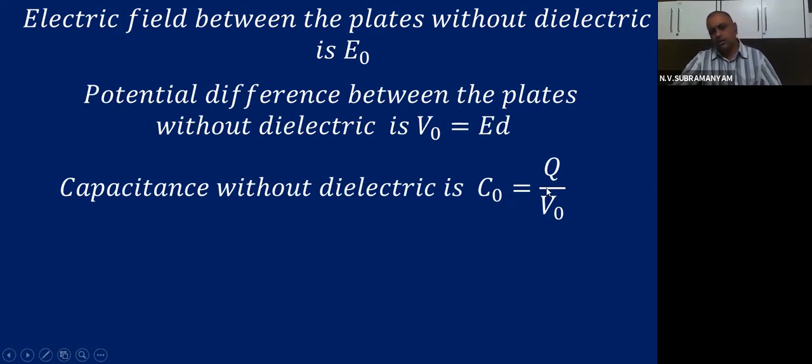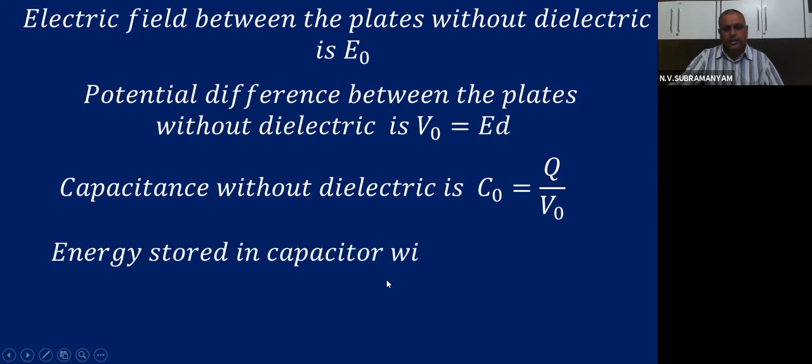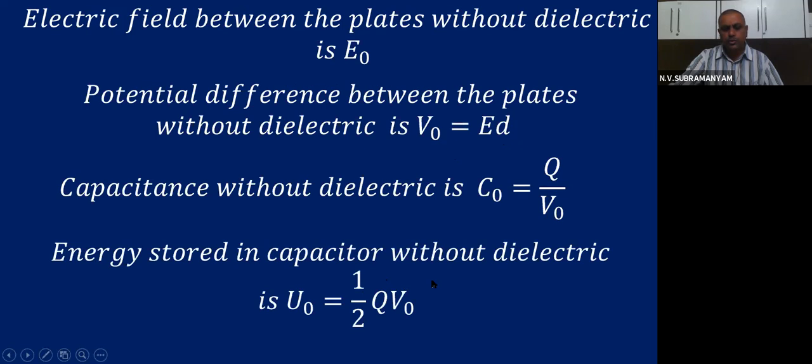This is how we got Q by V0. Q by V, no formula. So what is the potential difference? V0. So C0 is Q by V0. And this V0 is also E0 times d. Even in the last part also we used it. Whenever there is a uniform field, I can write potential difference as electric field into distance. Yes or not? Then the energy stored in the capacitor without dielectric, U0, is half Q V0. So these are the parameters which are under consideration.